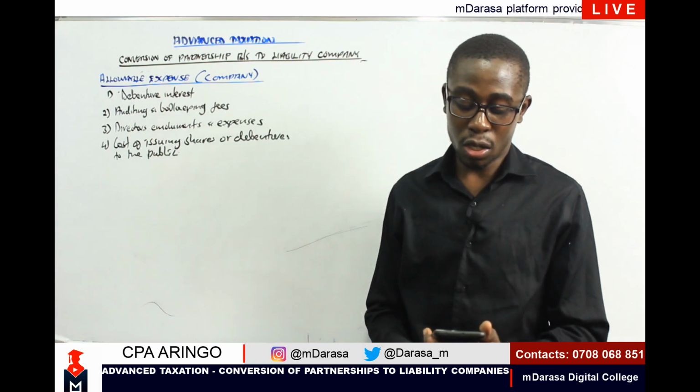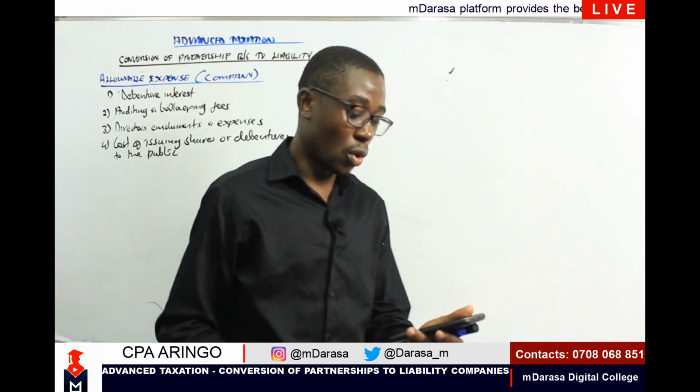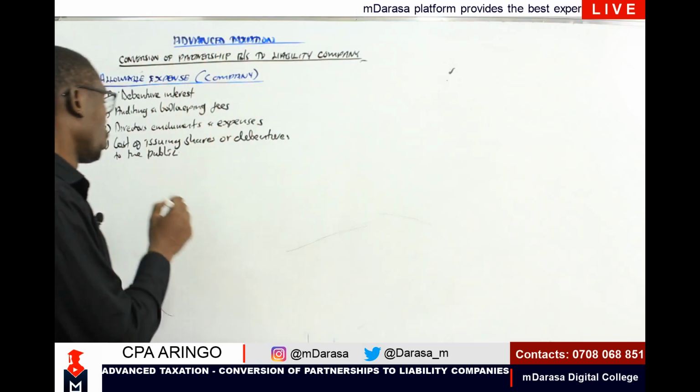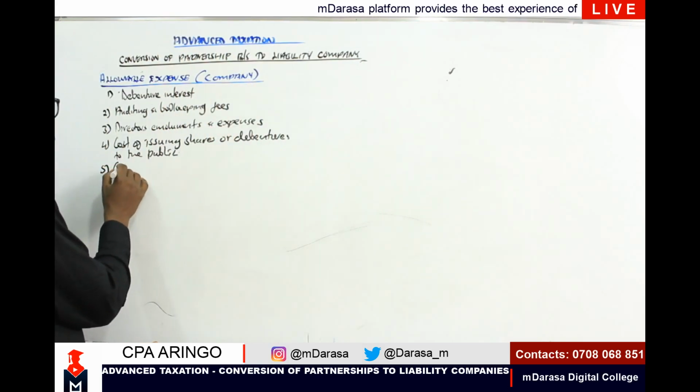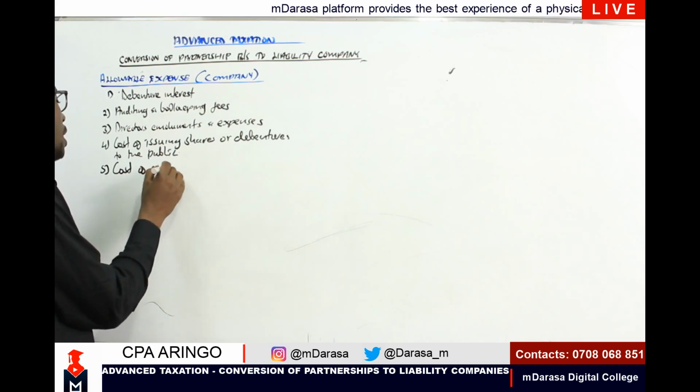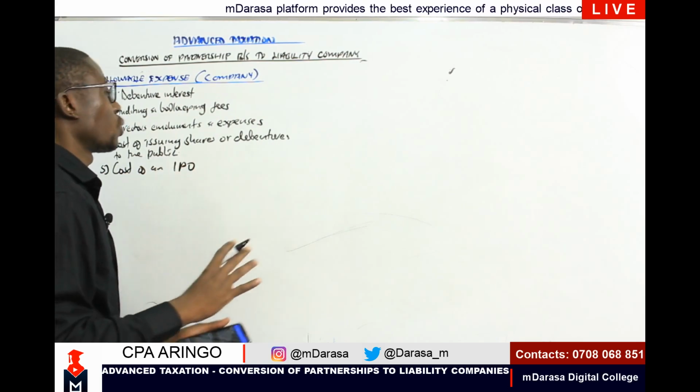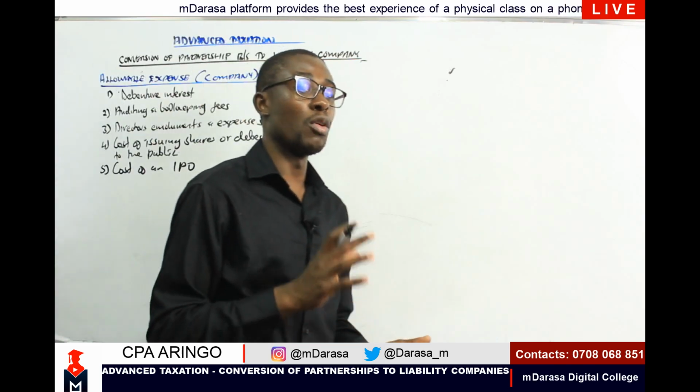Number 5, we can also talk about the cost of an IPO, initial public offer. Cost of an IPO, that one you can also take as what? As allowable expenses.